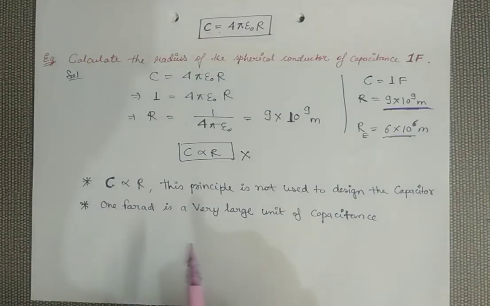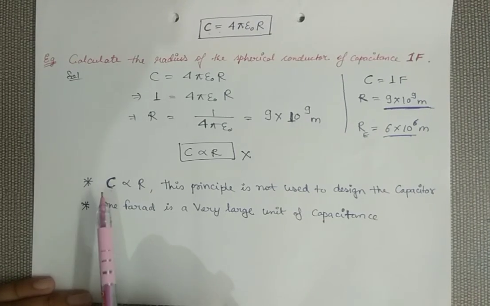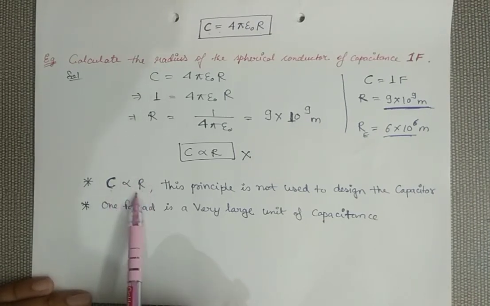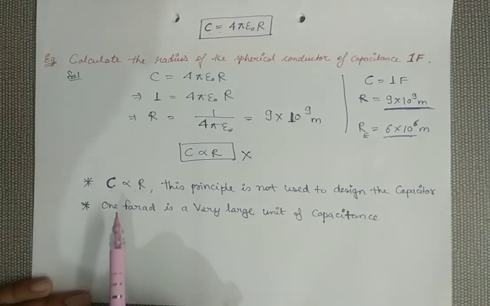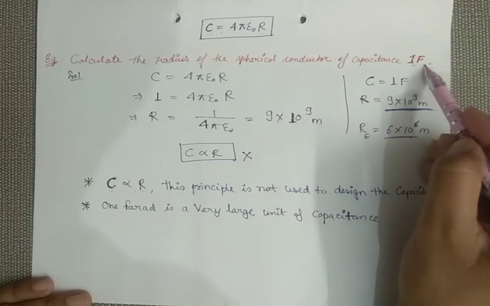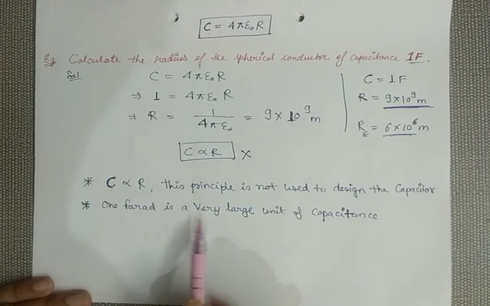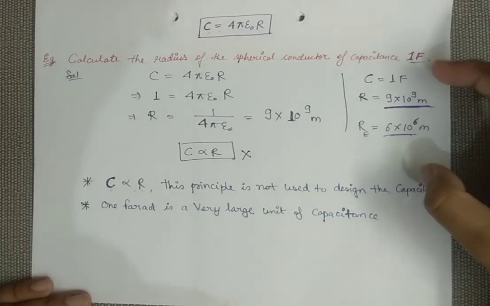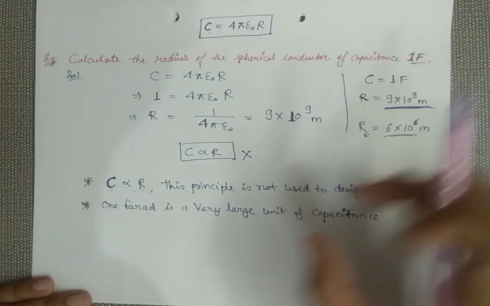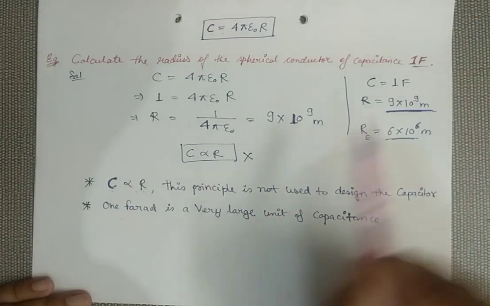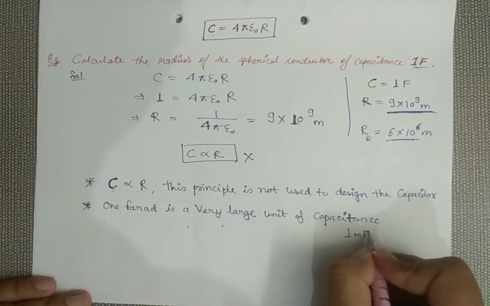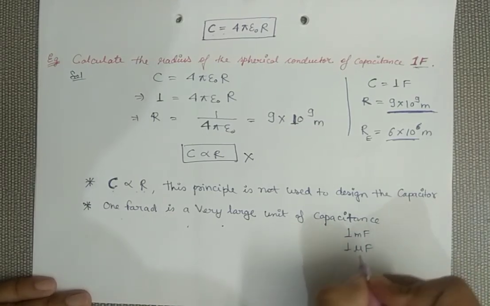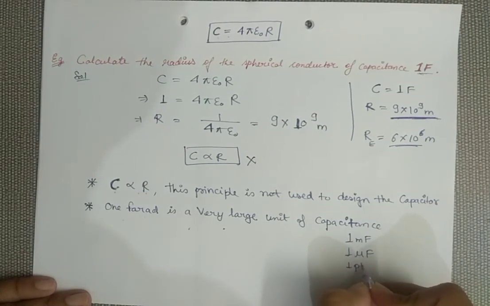So just look at these two points. Capacitance proportional to radius is true, but this principle is not used to design the capacitor. Secondly, 1 farad is also a very large unit of capacitance. So these two conclusions can be derived from this example. First, the farad is a very large unit. So we basically use millifarad, microfarad, or picofarad.